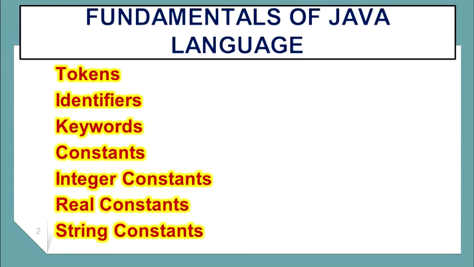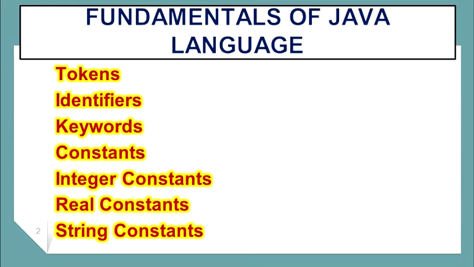After the first character, identifiers can have any combination of characters. Second point, identifiers must not be a keyword. Identifiers can be any length and are case sensitive.